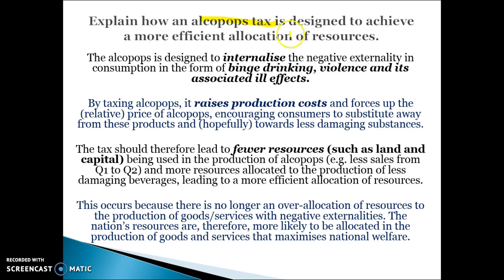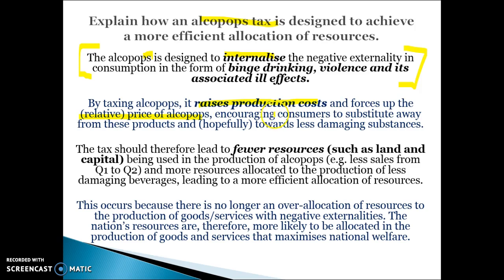The alcopops tax is designed to internalize the negative externality in consumption in the form of binge drinking, violence, and its associated ill effects. So explain what the idea of the alcopops tax is to start off with. By taxing alcopops, it raises production costs and forces up the relative price of alcopops. So you've made the link of what it does to production, what it's done to relative prices.